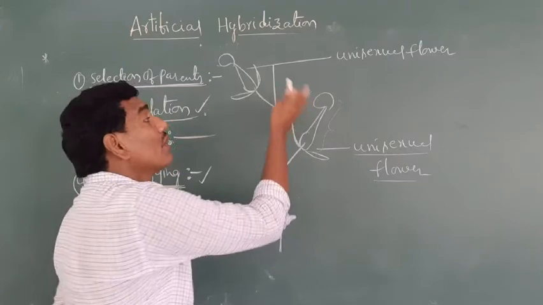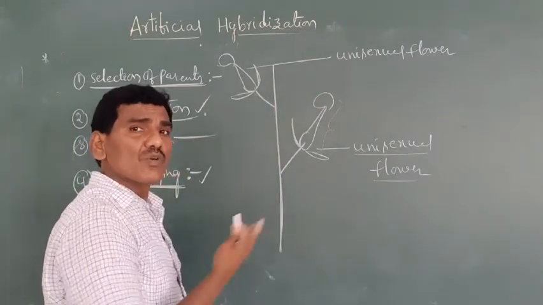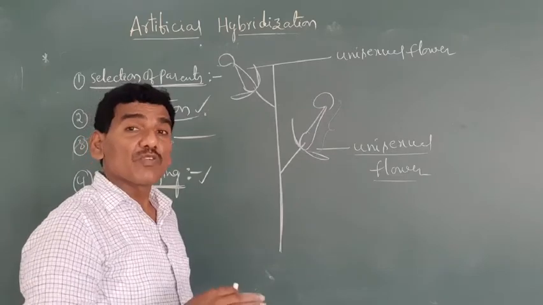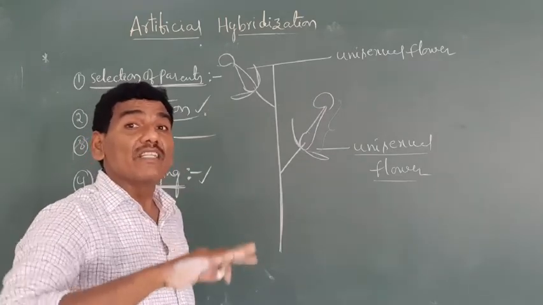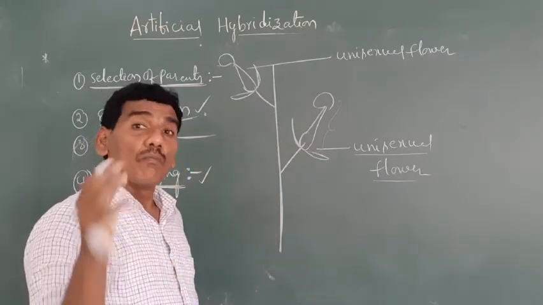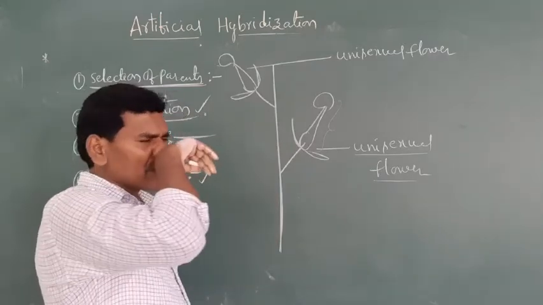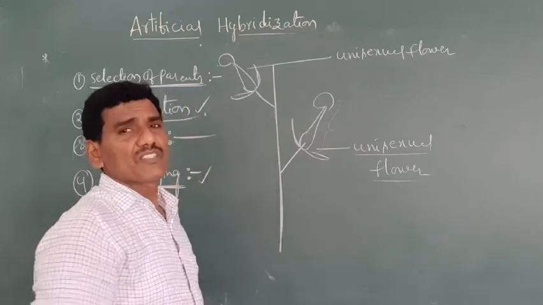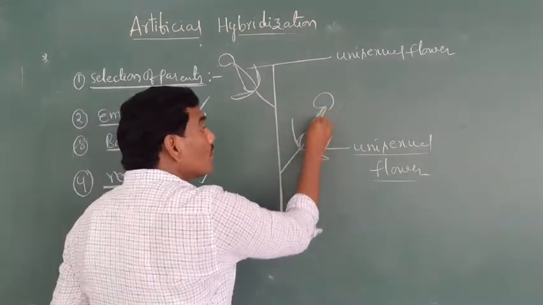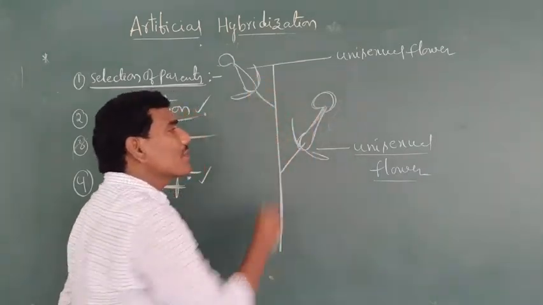There is no anther. What is meant by unisexual flowers? Here both male and female sex organs are developed on different plants. That is also called dioecious. This is one unisexual flower.